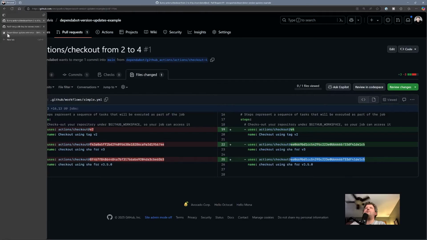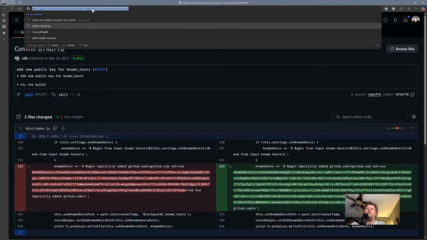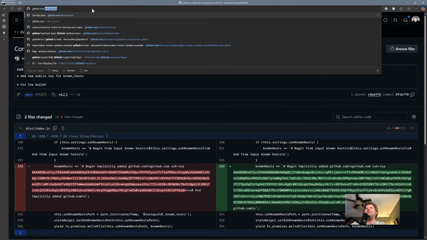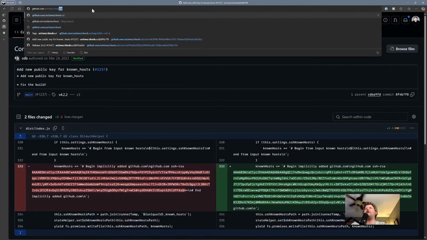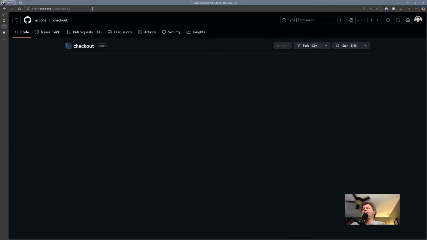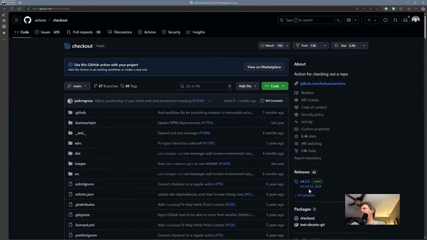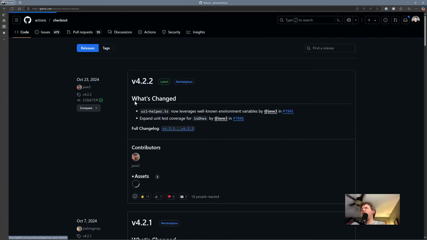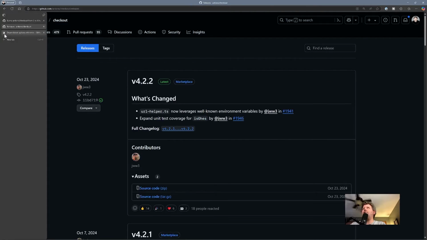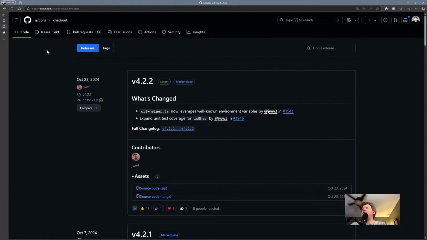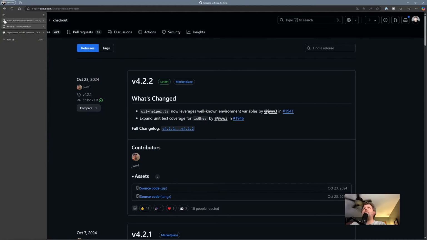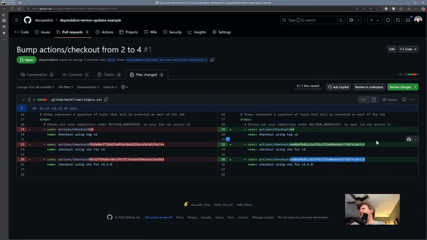So if we go back to github.com/actions/checkout, I'm just curious. If we look at the releases, and we're looking for, let's get back over here, EE0669.